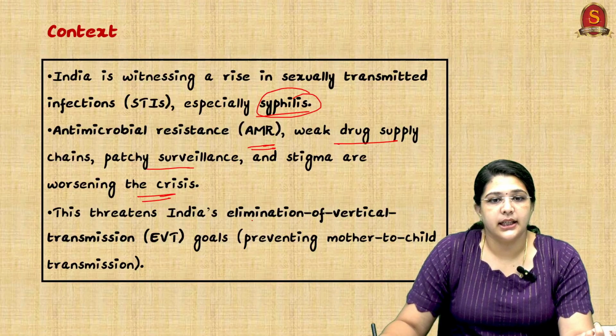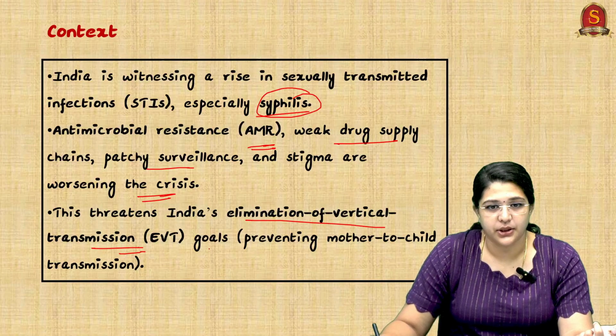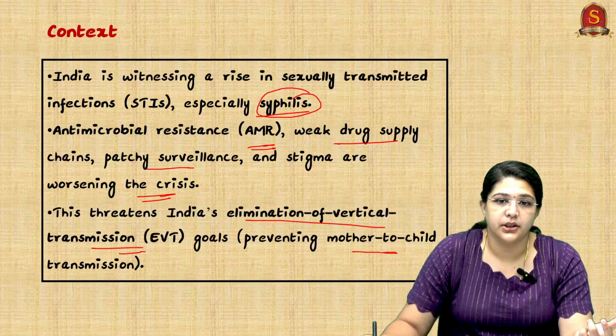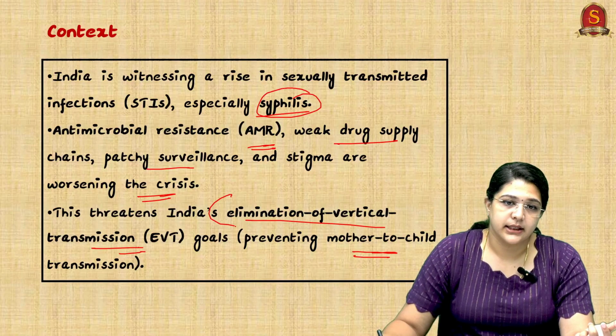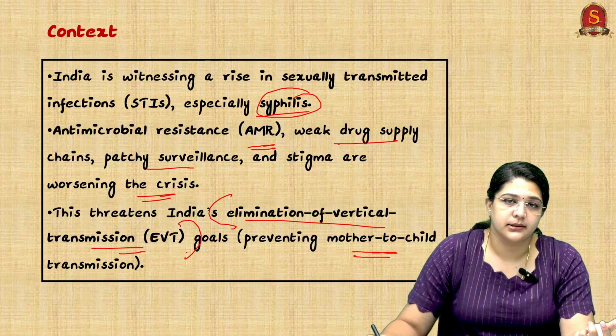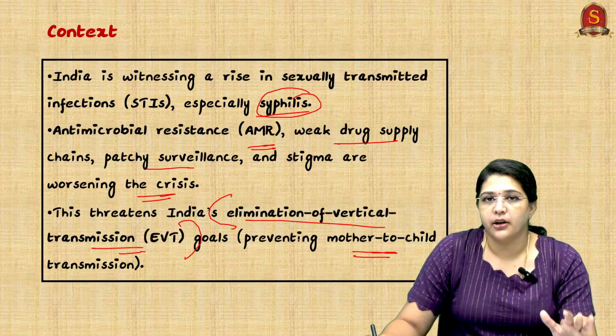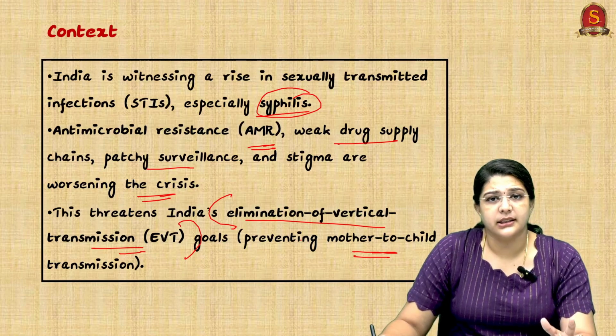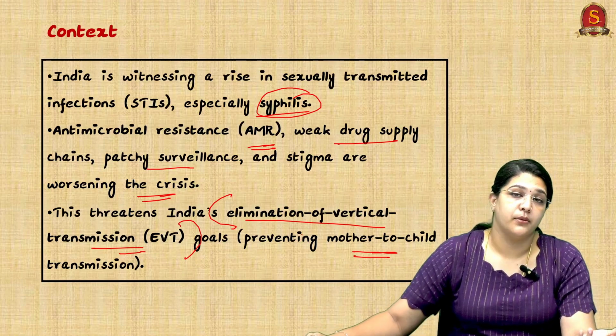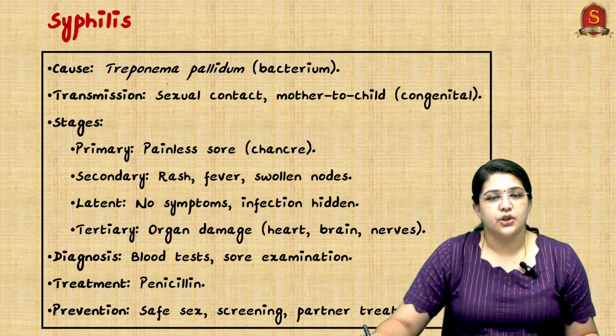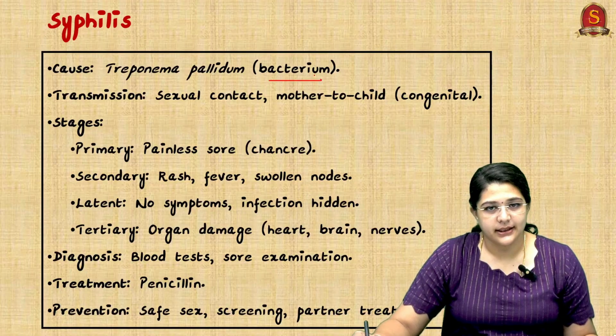This threatens India's elimination of vertical transmission goals, which is about preventing mother-to-child transmission. This can be a question. Elimination of vertical transmission goals in terms of sexually transmitted infection means we are talking about transmission from mother to child, and how are we going to address it? So syphilis is caused by a bacterial infection.